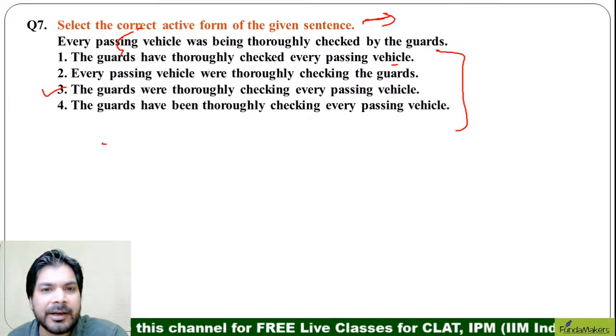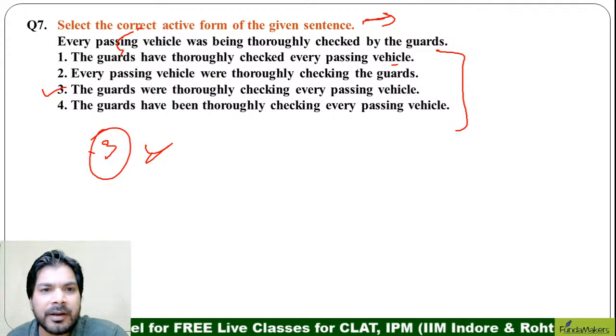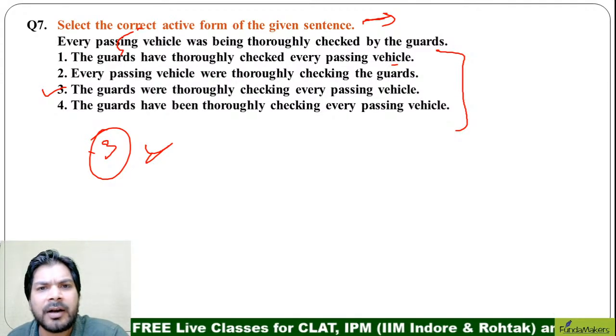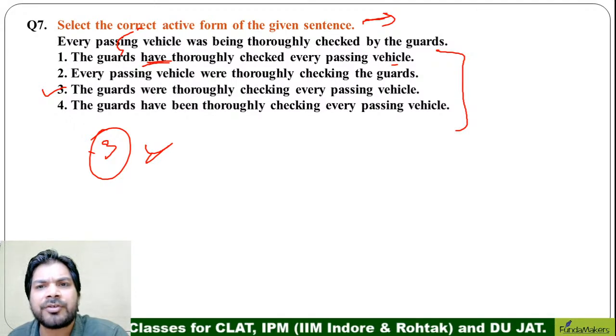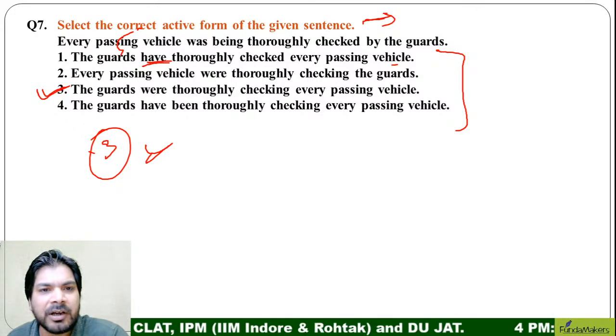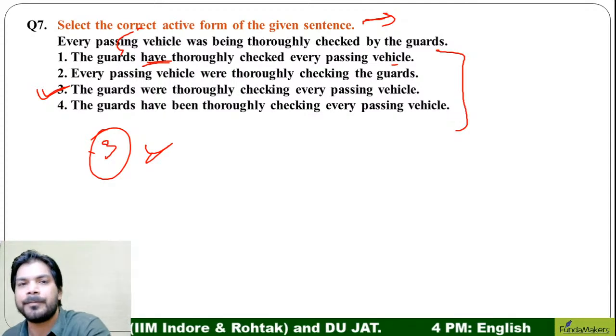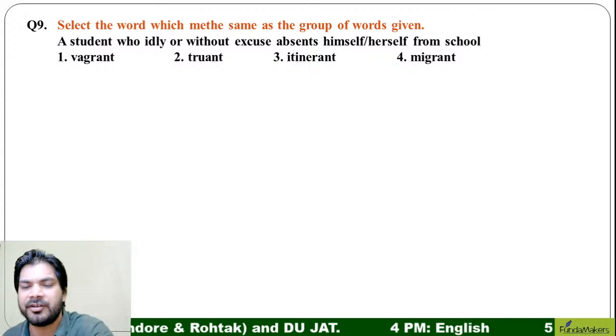I think the third should be the right answer. First is wrong: the guards have thoroughly checked. It cannot be in perfect tense. We have to make sure that it is in continuous tense, and the only statement we have in continuous tense is the third one. Hence, we'll mark 3 as the right answer. We'll go to question number 8, ladies and gentlemen.